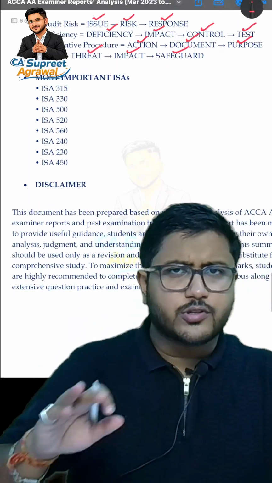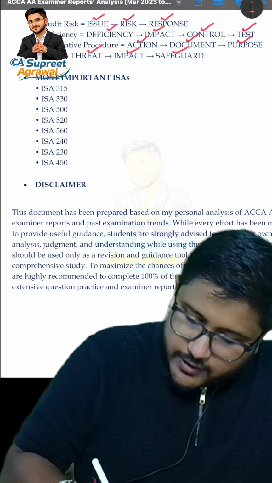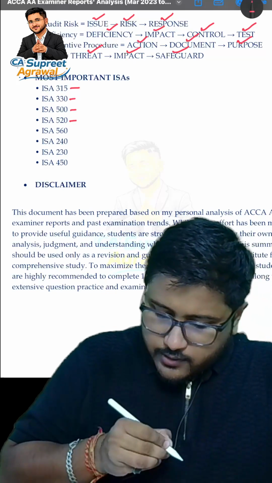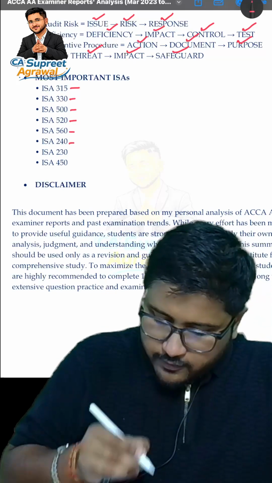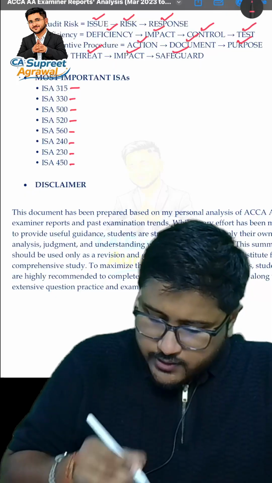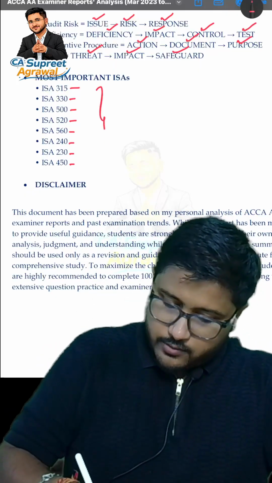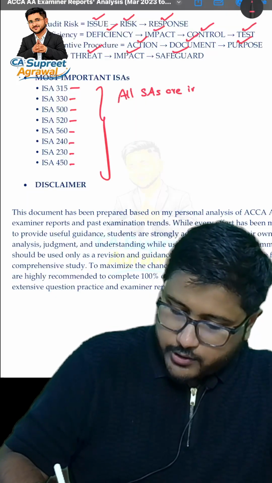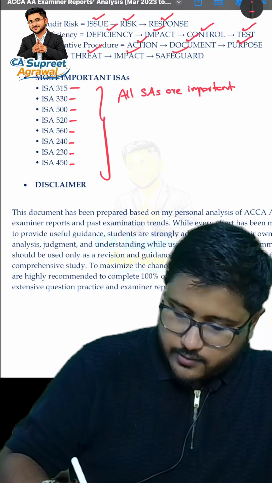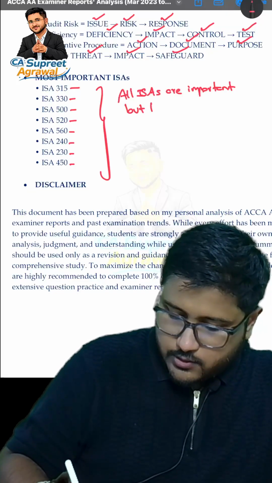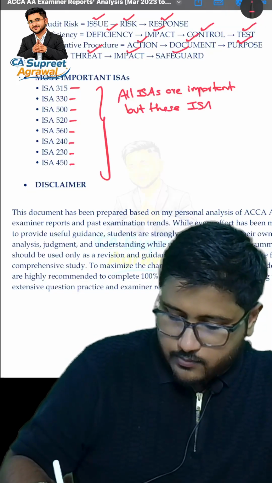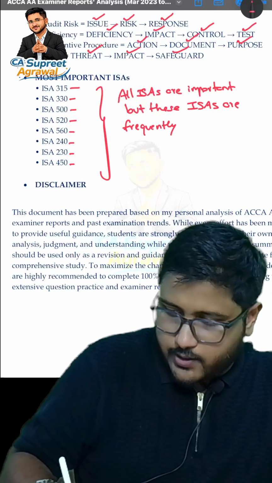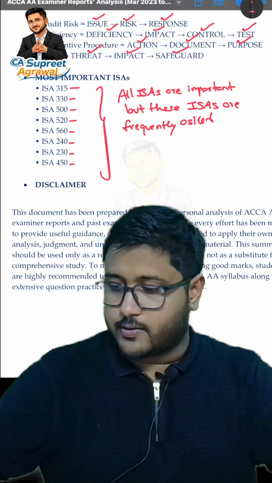Now let's come to some of the most important ISAs. So identification of risk, then assessment of risk, then audit evidence, then analytical procedures, subsequent events, fraud, then audit documentation, then evaluation. All of these are very important. All ISAs are important, but these ISAs are frequently asked. Okay, this is important to understand.